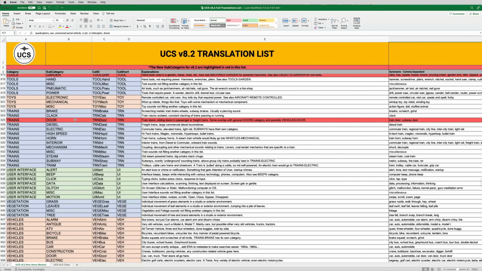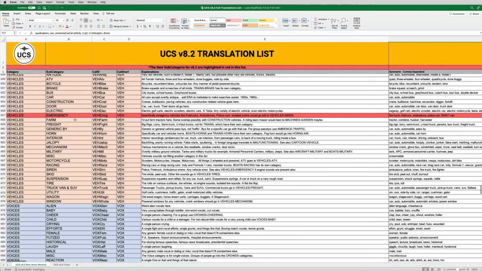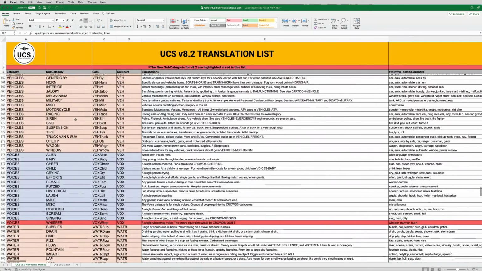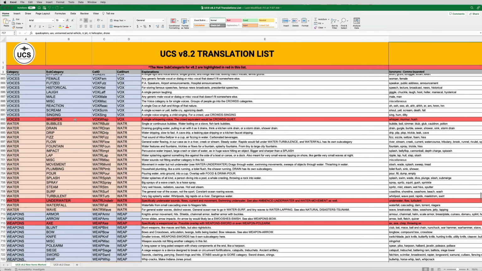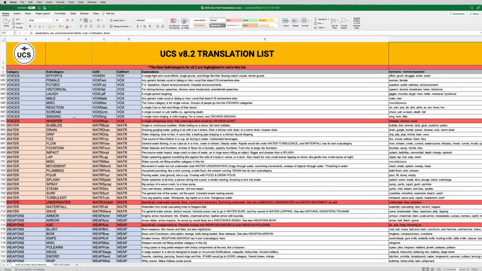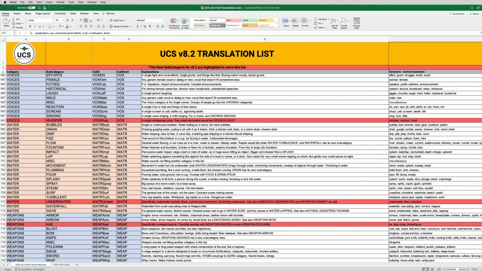Trains gets the door subcategory, as we mentioned earlier. Vehicles emergency. Now, this is one that we probably should have had from the beginning. And it's true that you could classify any emergency vehicle also as a truck or a car, but they're a common enough thing: an ambulance, a fire truck, a police car, that they really do need their own subcategory. So vehicles emergency is now added. Voices gets one new one. Whisper, we realized there wasn't a particular place for a single voice performing very, very quietly. We had a crowd's quiet category, so voices whisper is the singular equivalent to that.